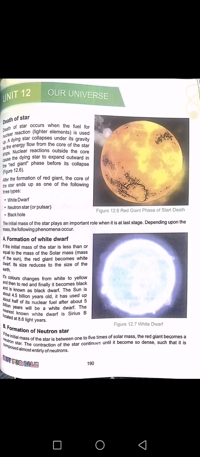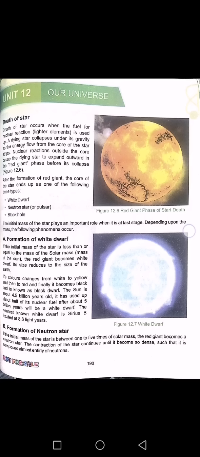The initial mass of the star plays an important role in its last stage. Depending upon the mass, the following phenomena occur: formation of white dwarf. If the initial mass of the star is less than or equal to the solar mass, the mass of the Sun, the red giant becomes a white dwarf. Its size reduces to the size of the Earth.